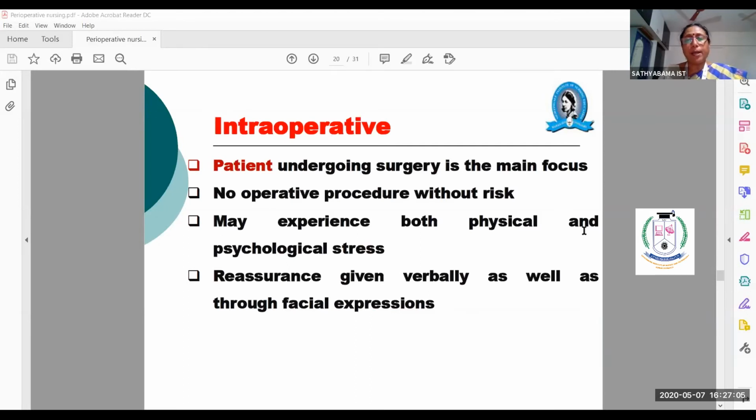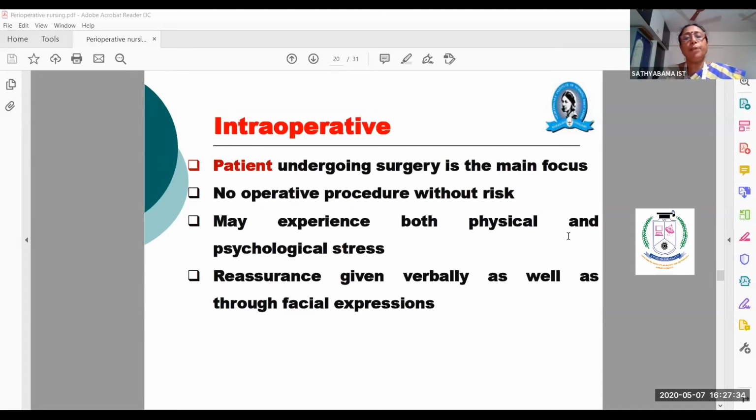Intraoperative, while you are handing over the patient to the theater sister or theater nurse, or scrub nurse, you should also console the patient and support him physically and mentally, and reassure him that he will come back soon with normal functioning. He will be back in his house. He will go for his work. All these things you should say in a positive way, with positive reinforcement.